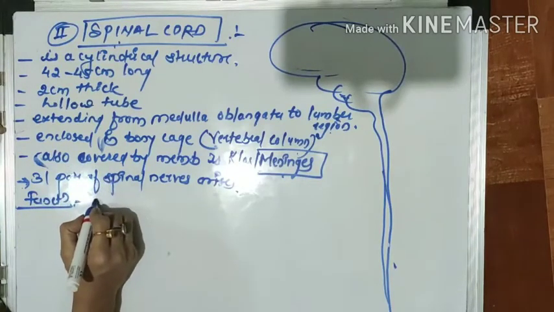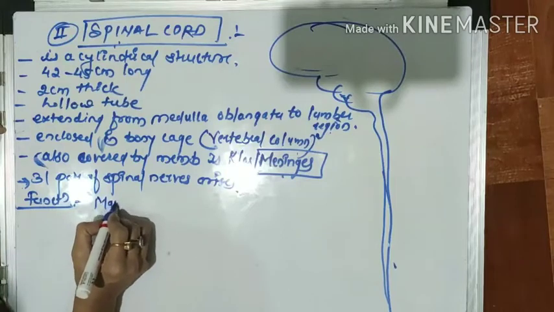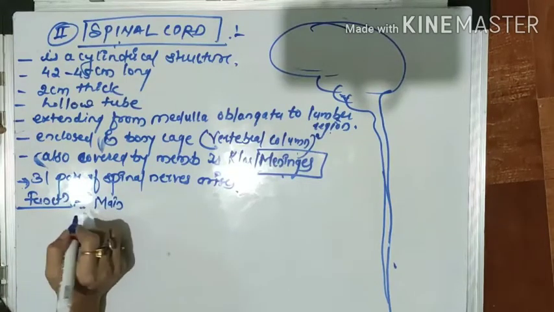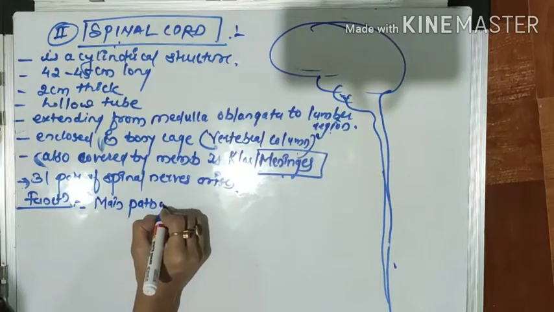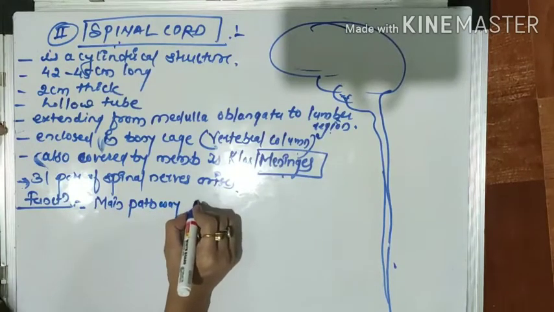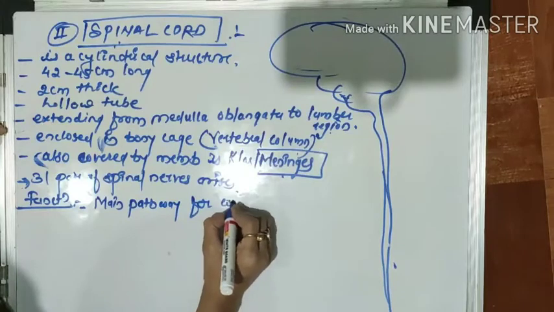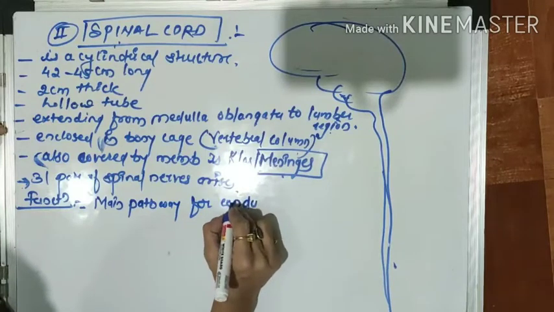You can see it is the main pathway for conducting sensory and motor nerve impulses. It is very important; this is the first function of the spinal cord.